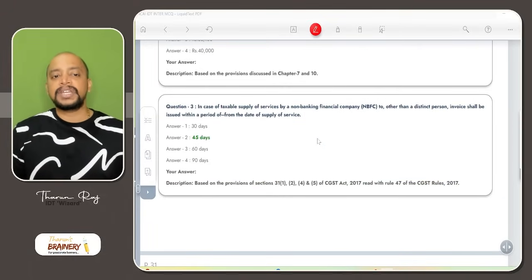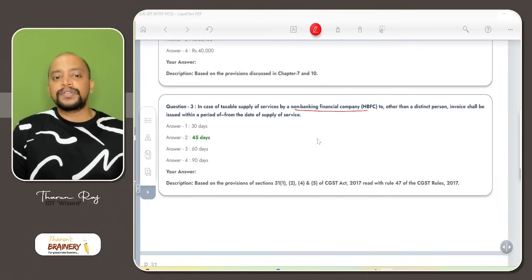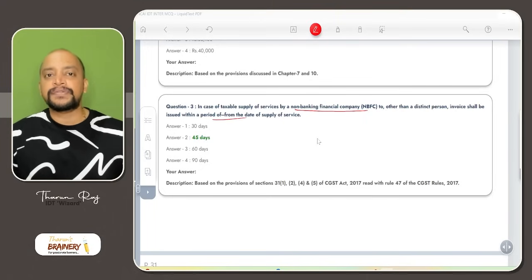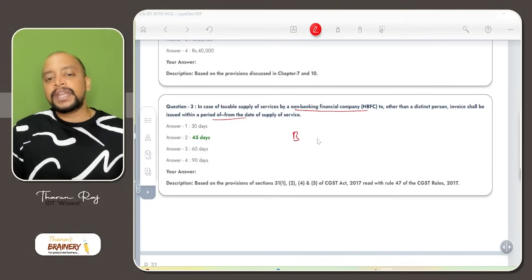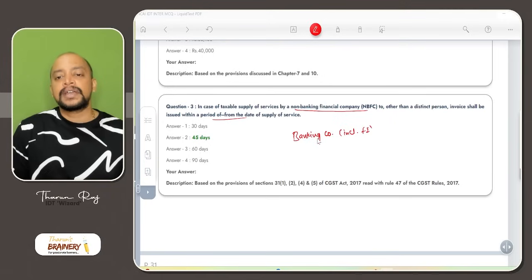Then question number 3, in case of taxable supply of services by a non-banking financial company to other than a distinct person, invoice shall be issued within a period of, what is the time limit for issuance of invoice? Banking company including NBFC, banking sector, or insurance company.